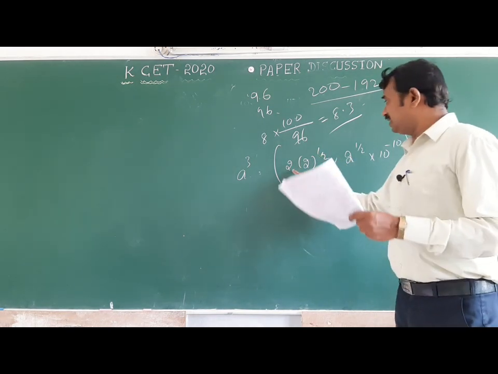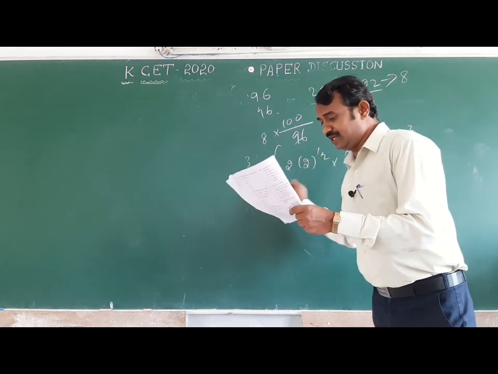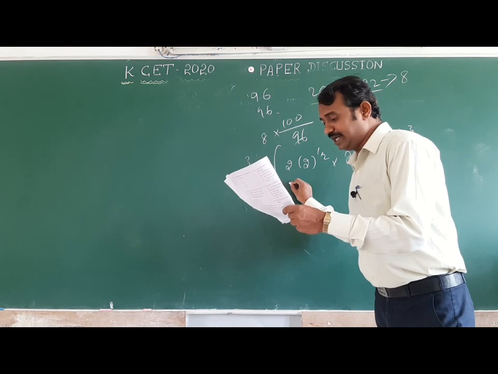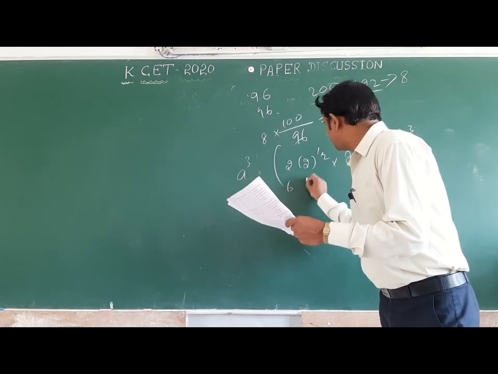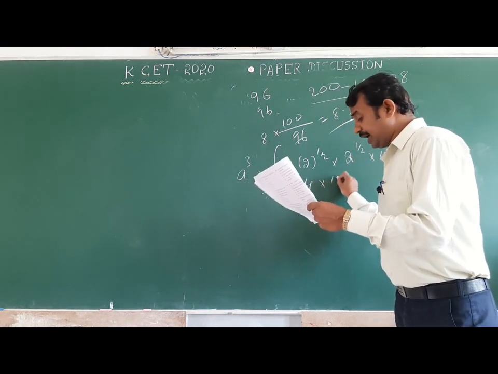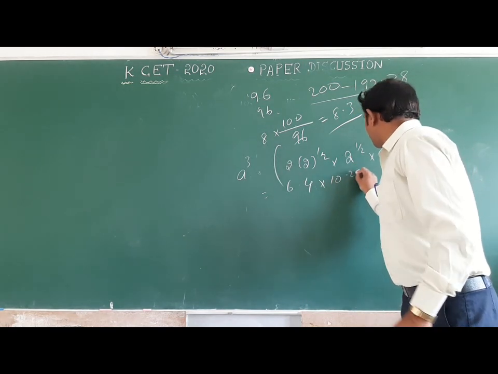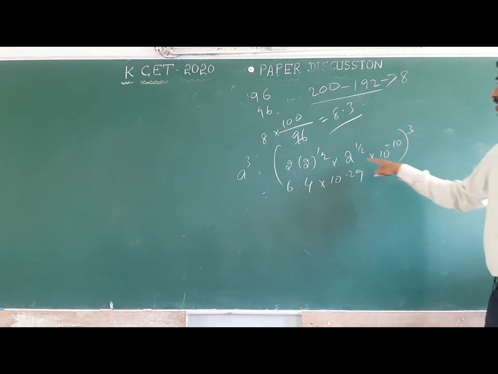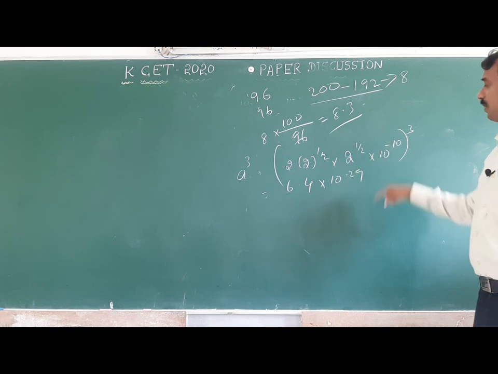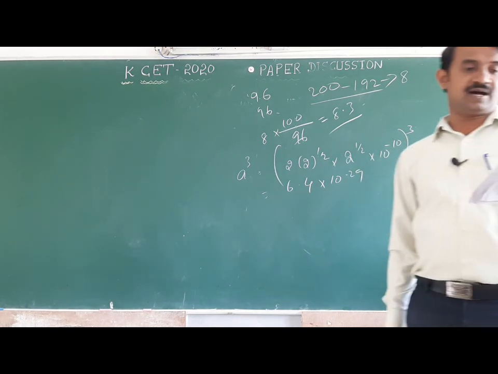Here the off, it is 2 off, you will calculate, you will get approximately 6.4 into 10 to the power of minus 29. Okay, 6.4 into 10 to the power of minus 29. This is the correct answer.